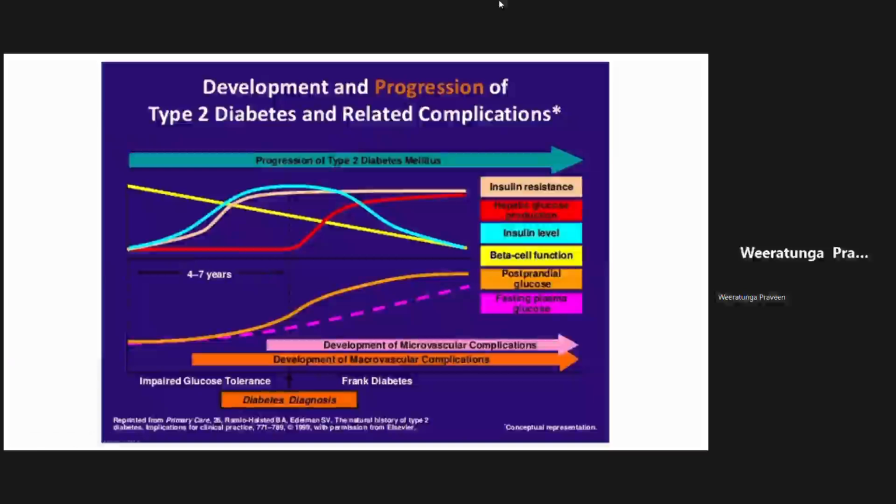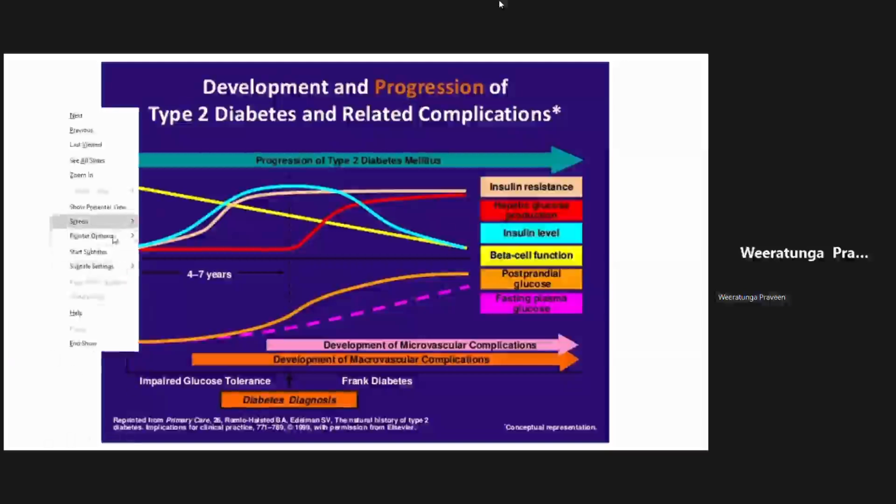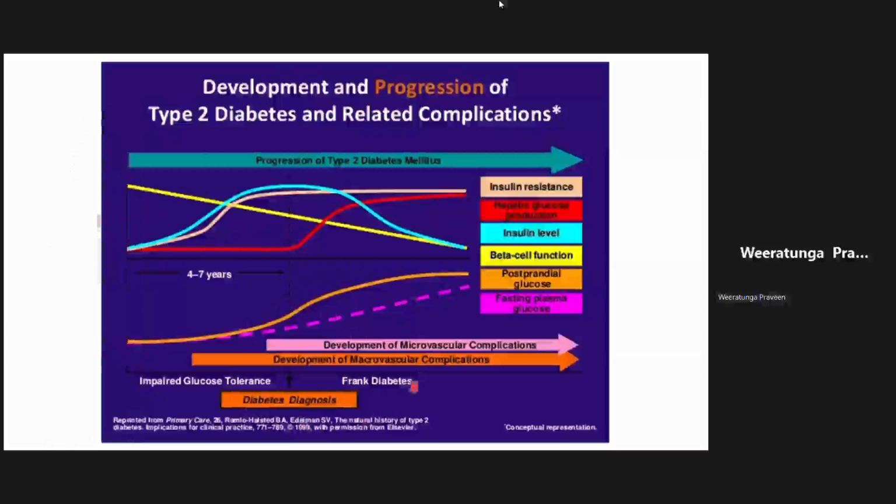So this gives you a timeline of the development of these complications, right? Usually, microvascular complications start about 4 to 7 years from the onset of disease. Actually, in both type 1 and type 2, 4 to 7 years, but they start developing the microvascular complications. They start developing the macrovascular complications a little earlier than that. So 4 to 7 years usually they start developing the microvascular complications. Macrovascular complications can develop earlier.